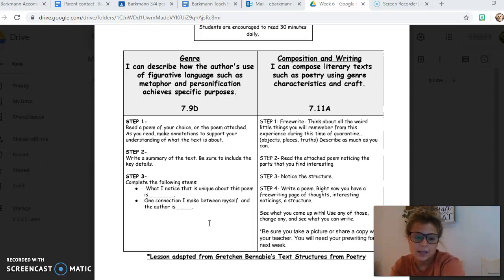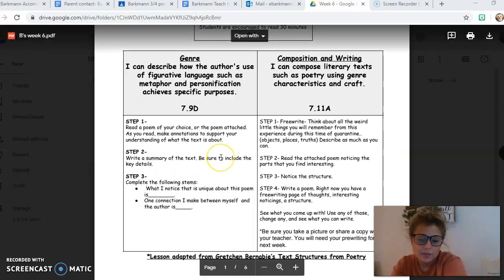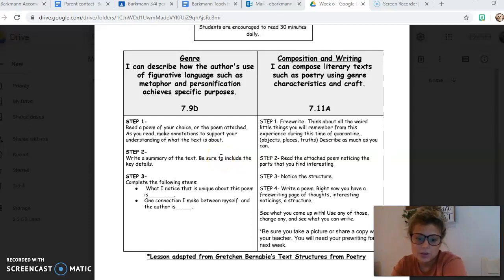You're going to read it and annotate the poem, write a summary of the poem, and make sure you include the beginning, middle, and end parts, only important information for a summary. None of the interesting details, only important. And then you will answer these stems. And if you click on the bundle in Google Classroom, you can answer straight on here. It will make a copy for you and you just fill it in.